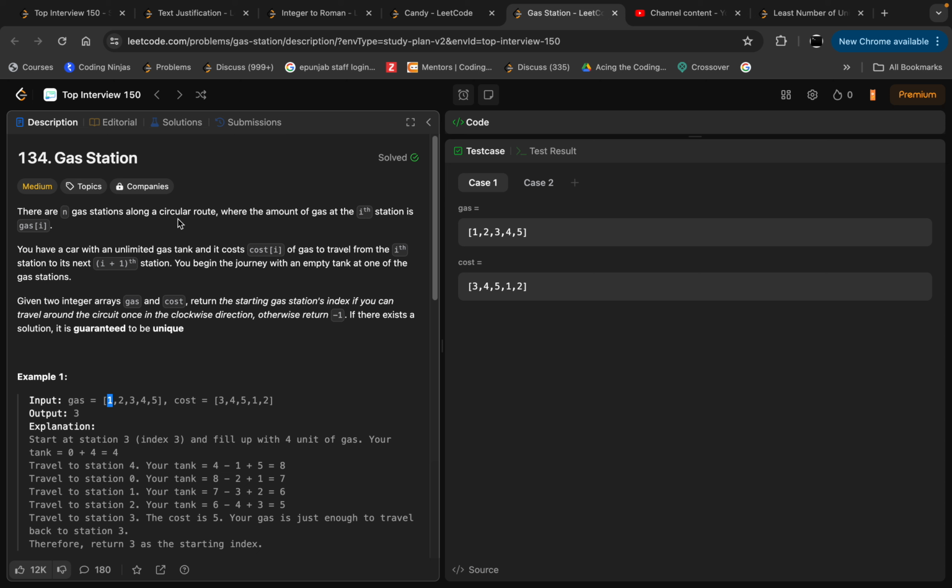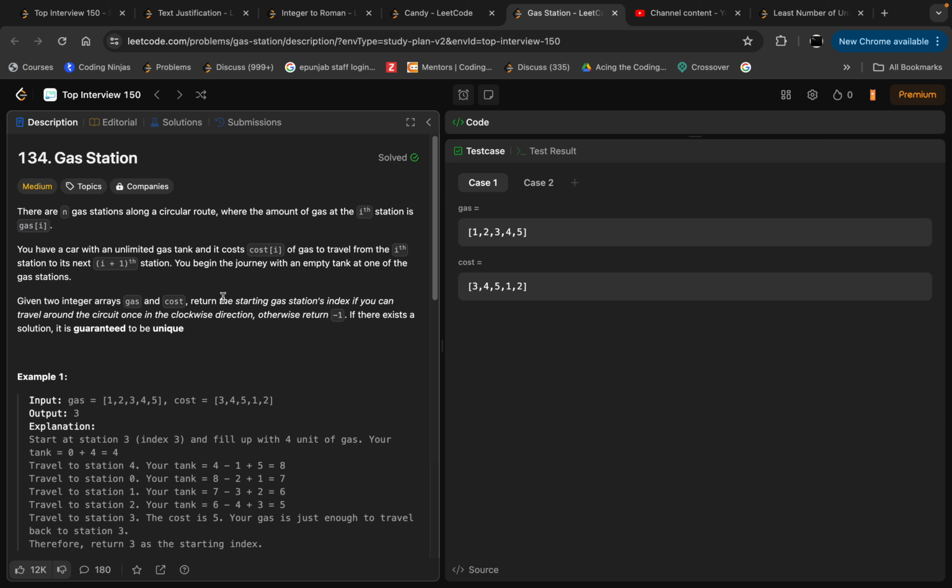So you have a car with an unlimited gas tank. It means that the size of the gas tank in the car is unlimited, and it costs cost[i] of gas to travel from the ith station to its next, the i plus 1 station. So it means to move between two stations there is some cost involved. You begin the journey with an empty tank at one of the gas stations.